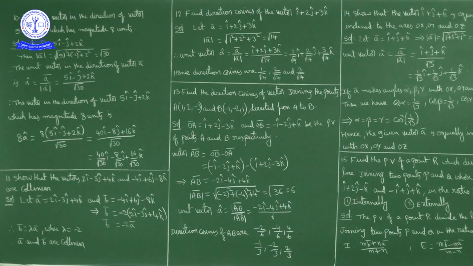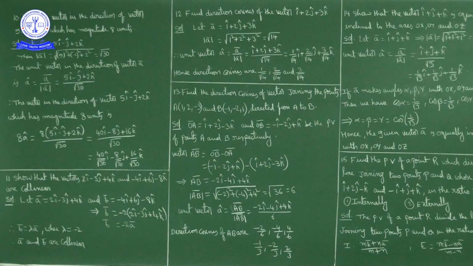Okay, next question, question number 12. Find the direction cosines of the vector i cap plus 2j cap plus 3k cap. Direction cosines are nothing but cos alpha, cos beta, cos gamma that we have to find.